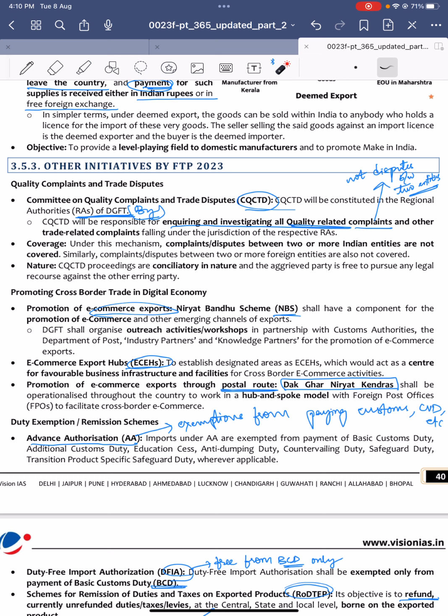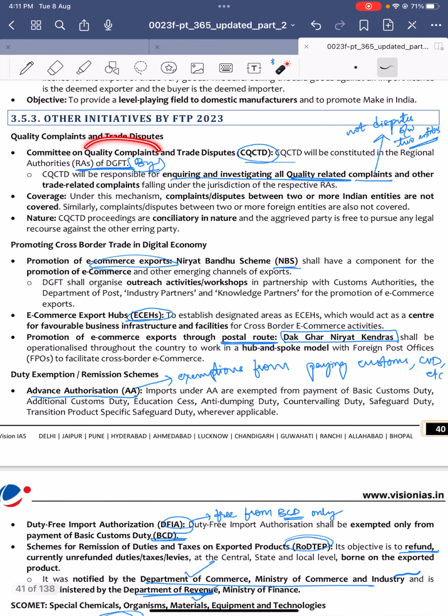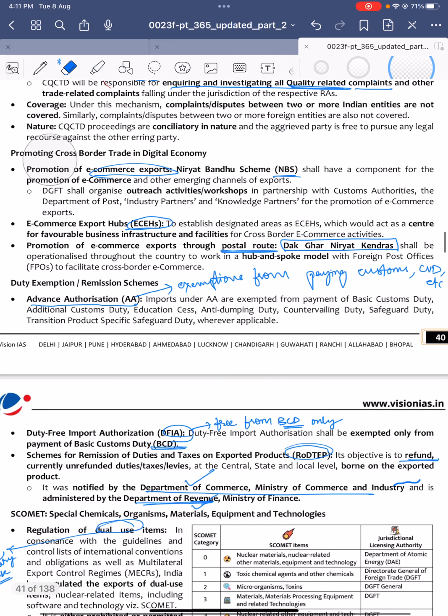Under these other initiatives is the Committee on Quality Complaints and Trade Disputes. It is again initiated by DGFT. Under this, the aim is to inquire into or investigate all quality related complaints. But these are only complaints, like those raised by customers or entities involved in it, but these are not disputes between two entities. Next, promotion of cross-border trade.